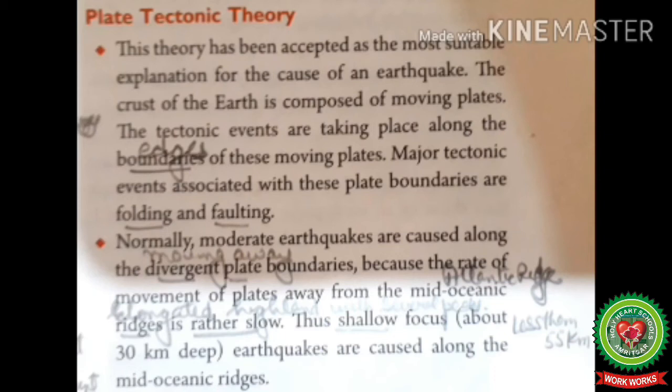Folding means squeezing of land due to the compressional forces, and faulting means formation of cracks and fractures due to the tensional forces. Normally, moderate earthquakes are caused along the divergent plates, means the plates which are moving away from each other, because the rate of movement of plates away from the mid-oceanic ridge, means mid-Atlantic ridge, and ridge means an elongated highland with several peaks, is rather slow.